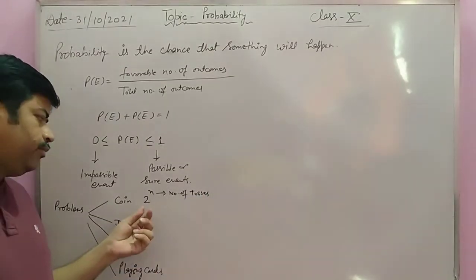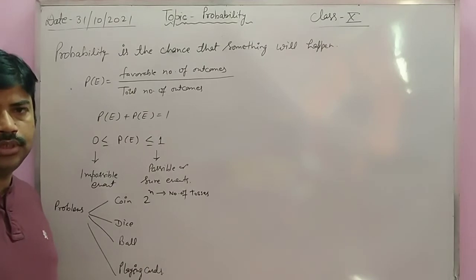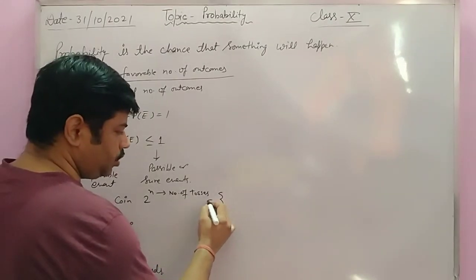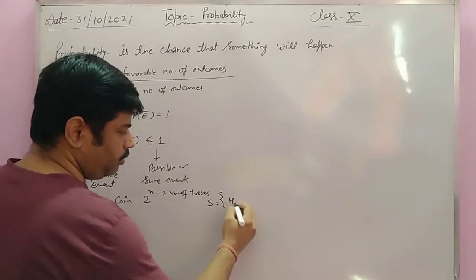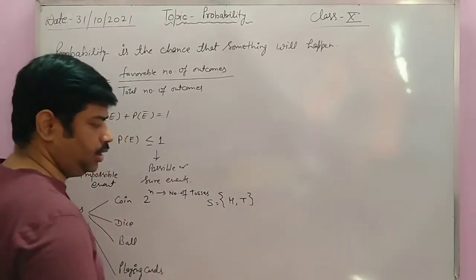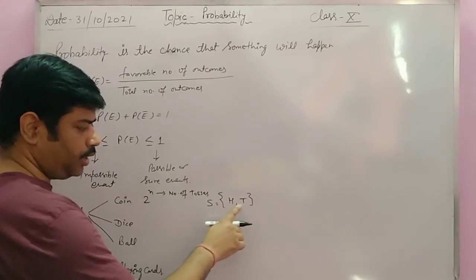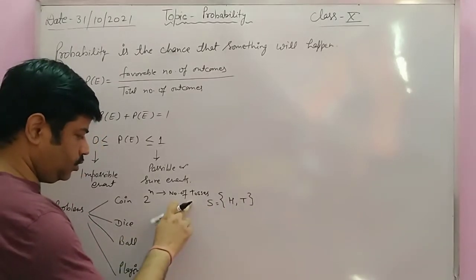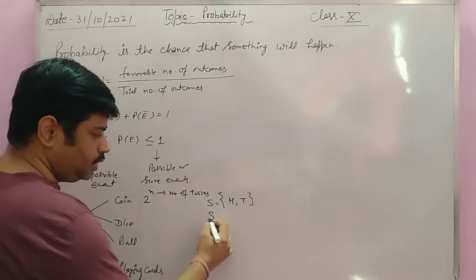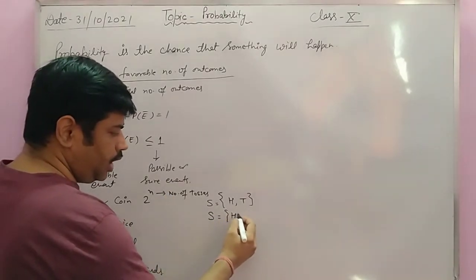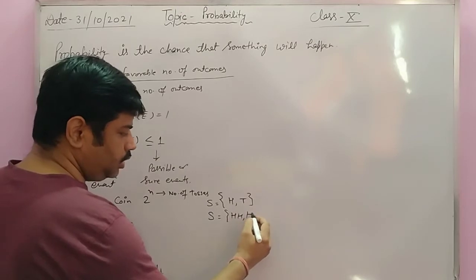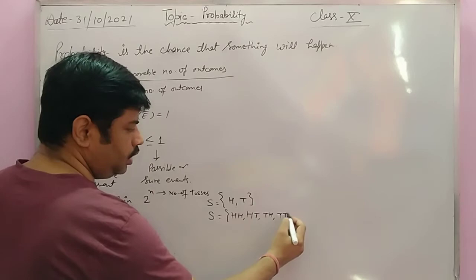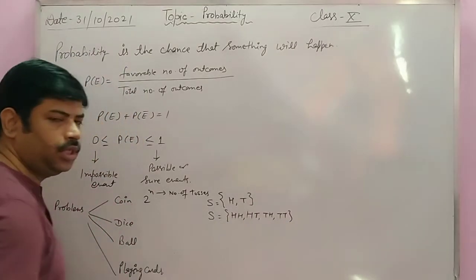For example, a coin is tossed one time, then the sample space, denoted by capital S, is H, T. H and T are both events for this sample space. When a coin is tossed two times, the sample space will be HH, HT, TH and TT. Clear? There are four events.